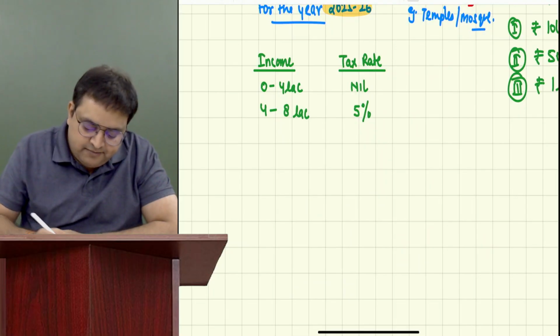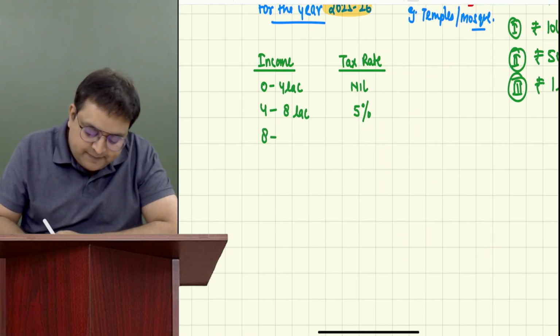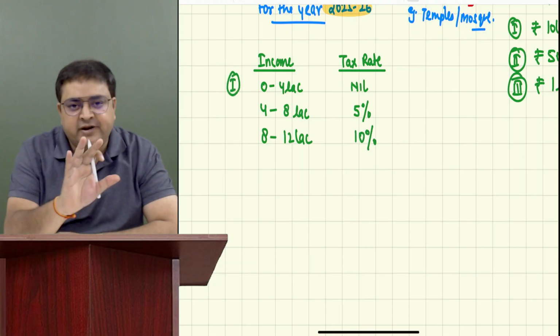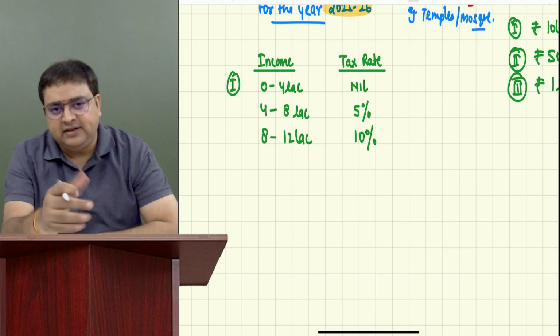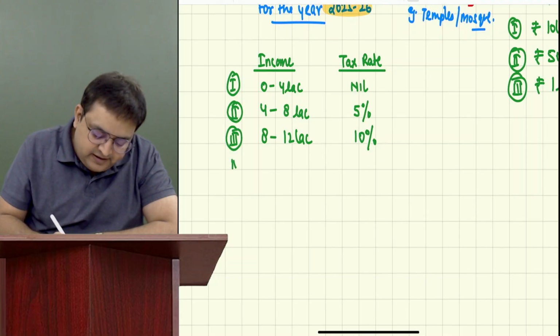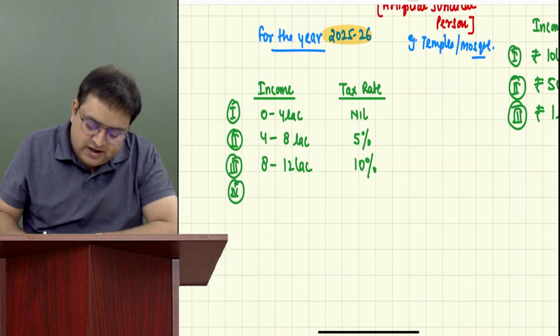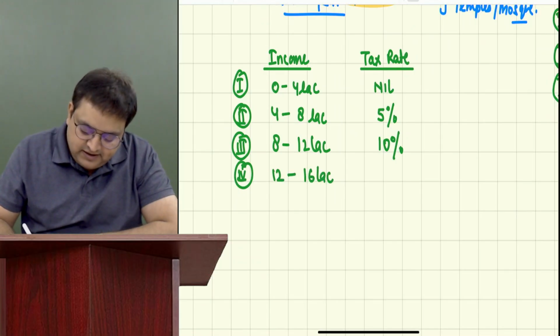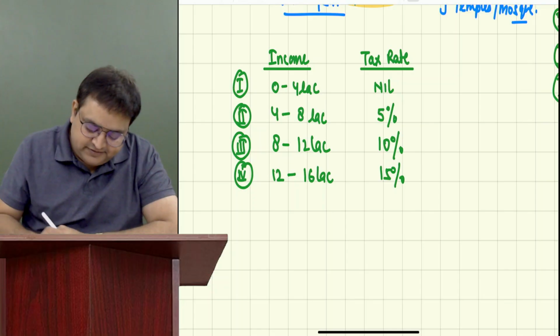If you are earning more than 8 lakh up till 12 lakh, it is 10%. This is level number 1. Just for your reference, you can write level number 1, level number 2, level number 3, level number 4. If you are earning more than 12 lakh till 16 lakh, it is 15%.